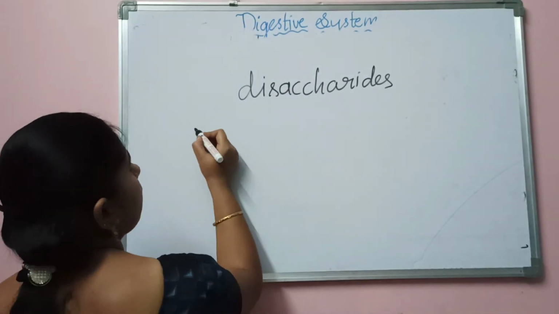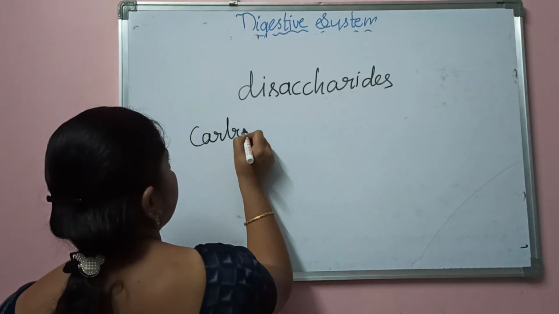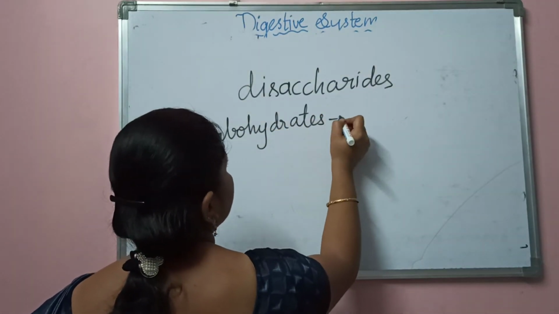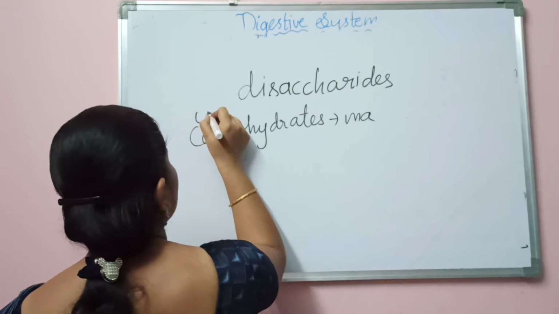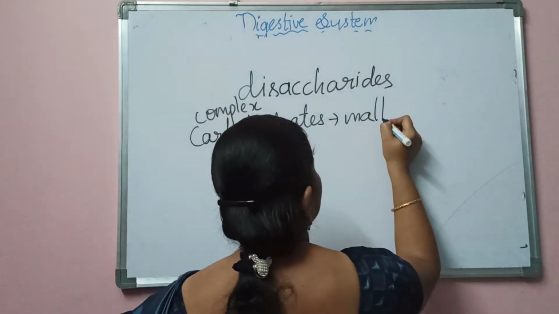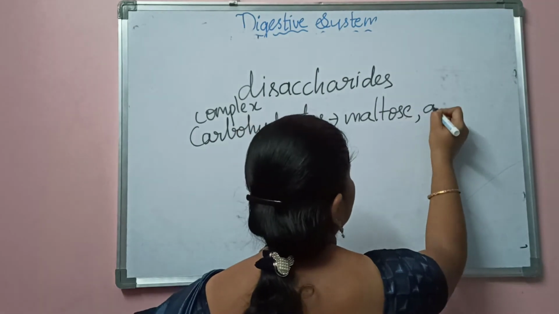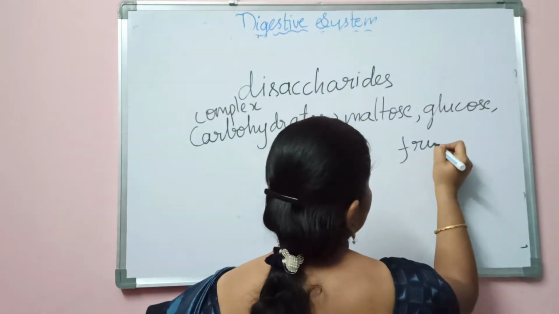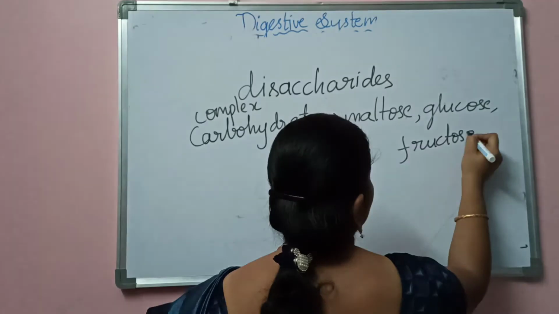The complex carbohydrates will be converted into maltose, and then into the simple sugars glucose and fructose, which can be easily dissolved into the blood.